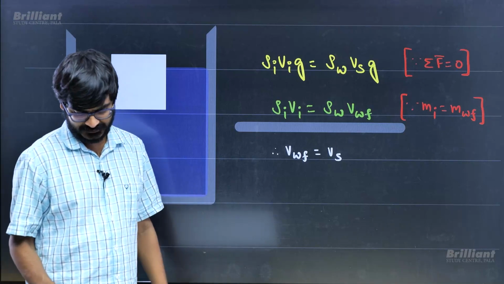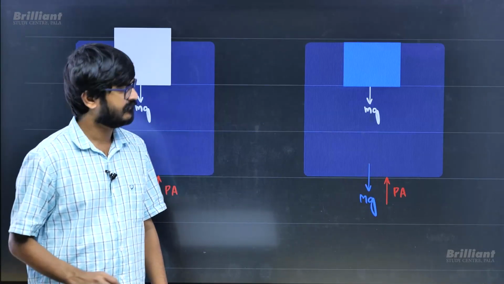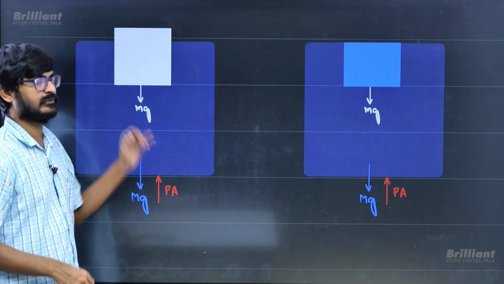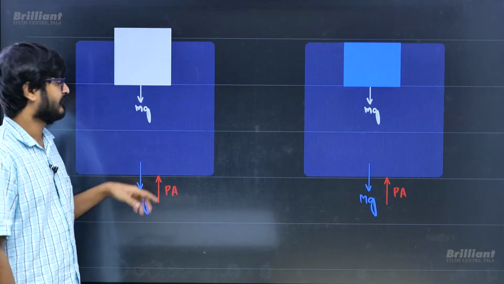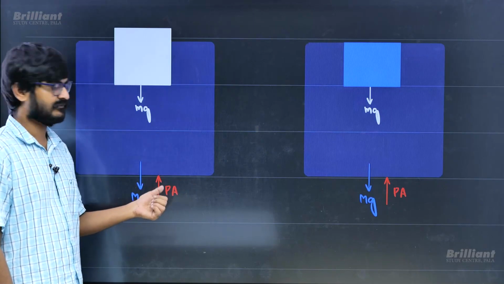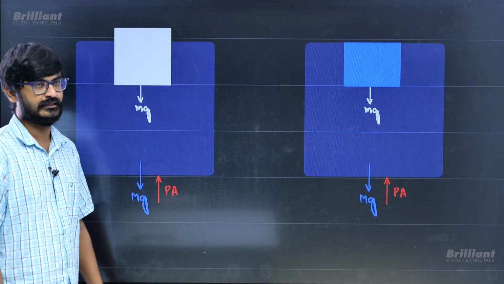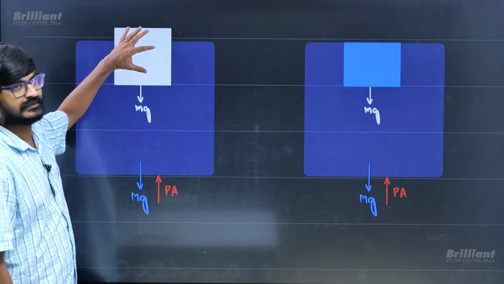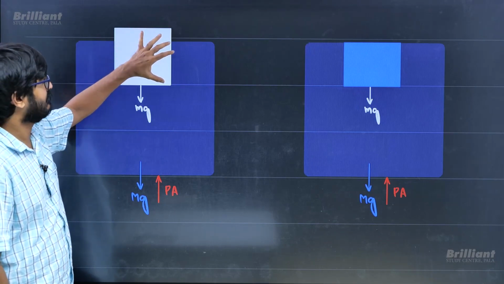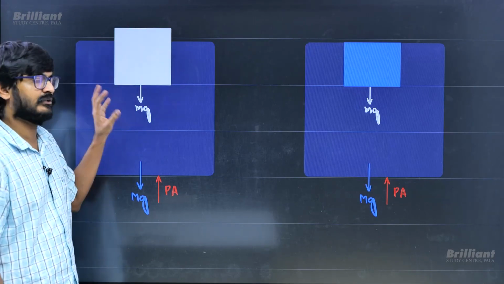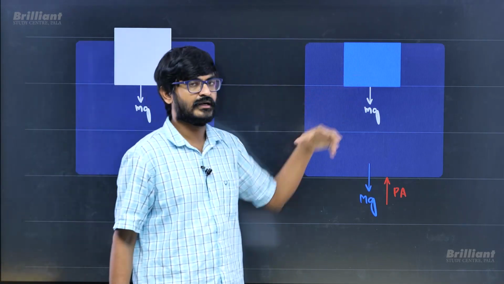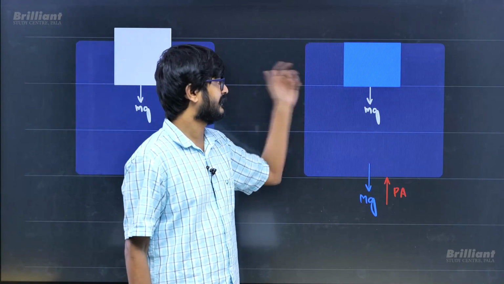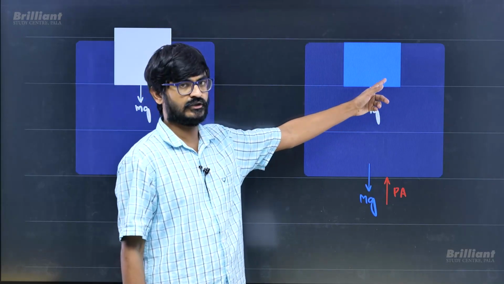Now we can see the same thing in a slightly different way. If I draw the free body diagram of water and ice together, there will be the weight of ice and weight of water, which will be balanced by the force from the base, which is pressure there into area. Even if this ice melts, we have seen it is going to fill exactly this much volume. So let me say I have melted this, but the mass is still going to remain the same. So the weight of ice will be the weight of the newly formed water.